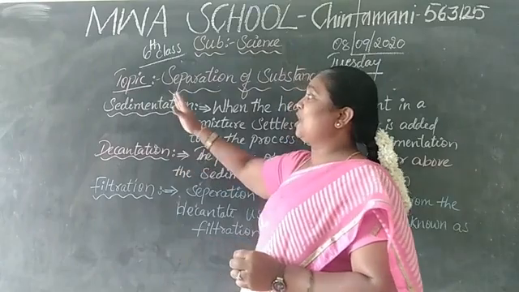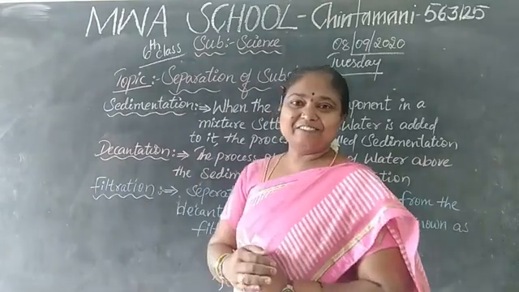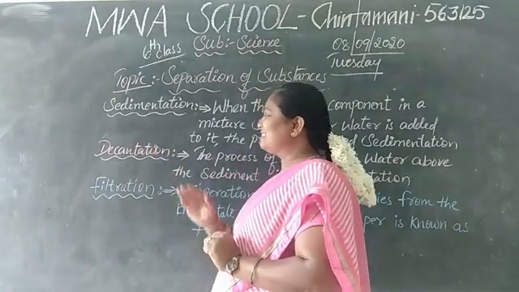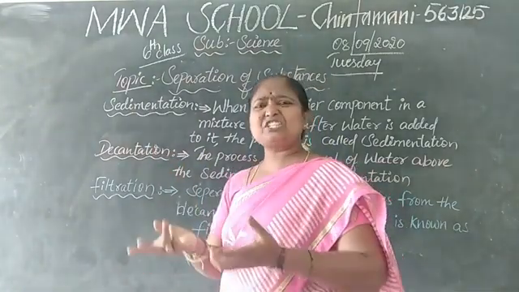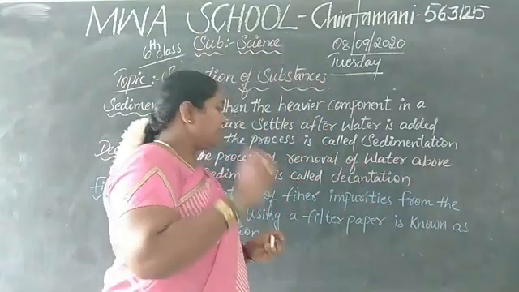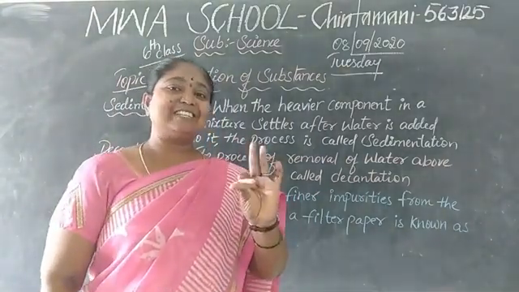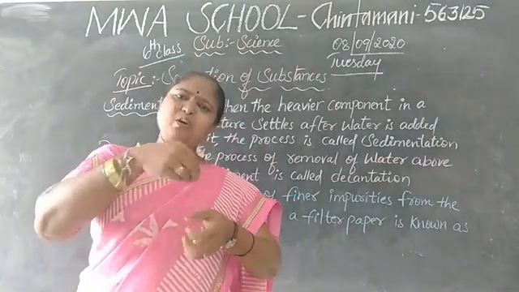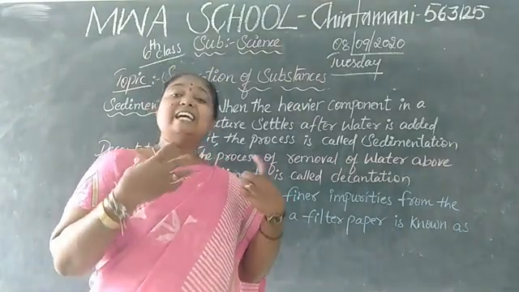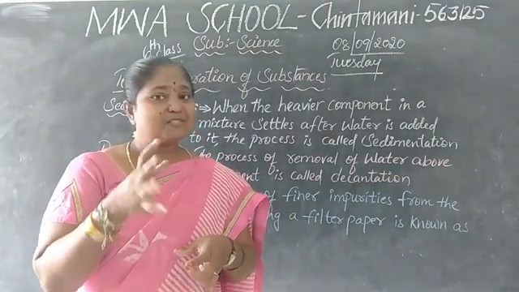In this we have sedimentation, decantation, filtration. So what are those, children? Sedimentation, decantation, filtration. Then what do sedimentation, decantation and filtration mean? Take a glass of muddy water, or take pure water, add some soil to that and stir it well. What will happen? The color of the water will change. Why? Because we have dissolved that soil inside it.